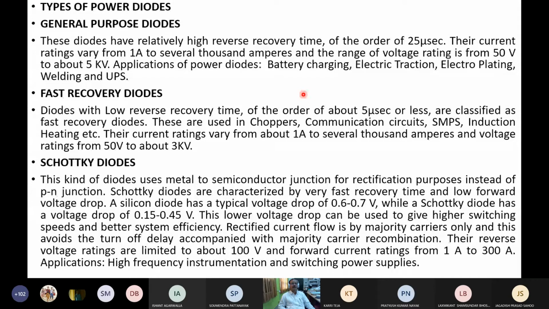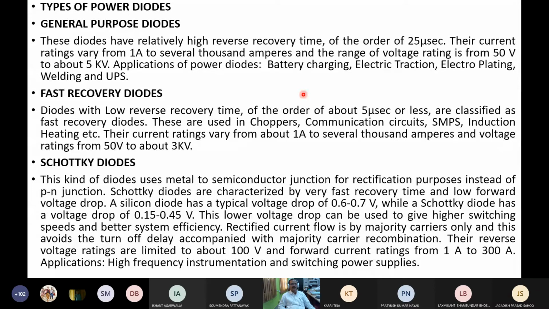Fast recovery diodes are characterized by a much lower reverse recovery time, 5 microseconds or less. These are used in choppers, communication circuits, SMPS, induction heating. Their current rating varies from about 1 ampere to several thousand amperes, and voltage rating from 50 volts to about 3 kilovolts.